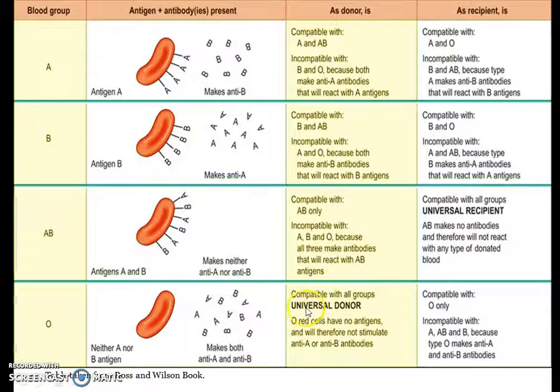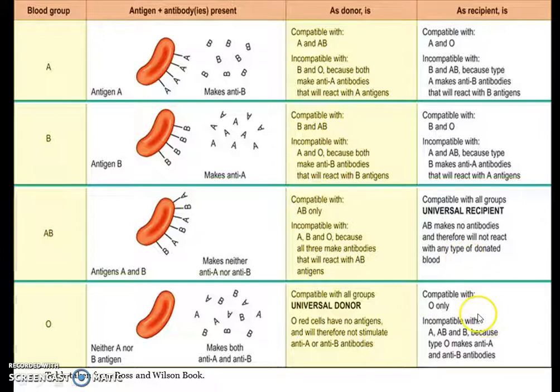As a donor, you can donate to all blood groups. That is, O is called the universal donor because the RBCs do not have any antigens and will therefore not stimulate anti-A and anti-B antibodies.